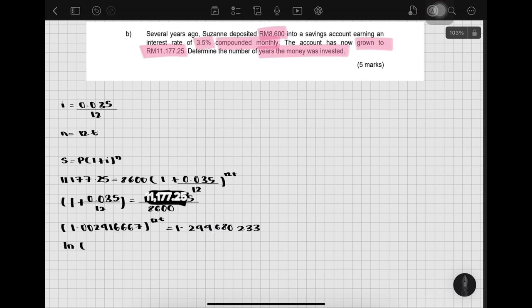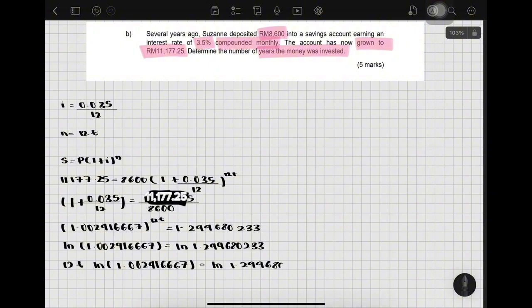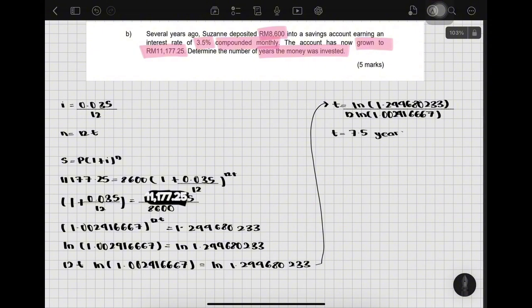1.29980233. Then take the log of both sides: 12T times log(1.0029166667) equals log(1.29980233). So T equals log(1.29980233) divided by 12 log(1.0029166667). T equals 7.5 years. That's all for me. Thank you.